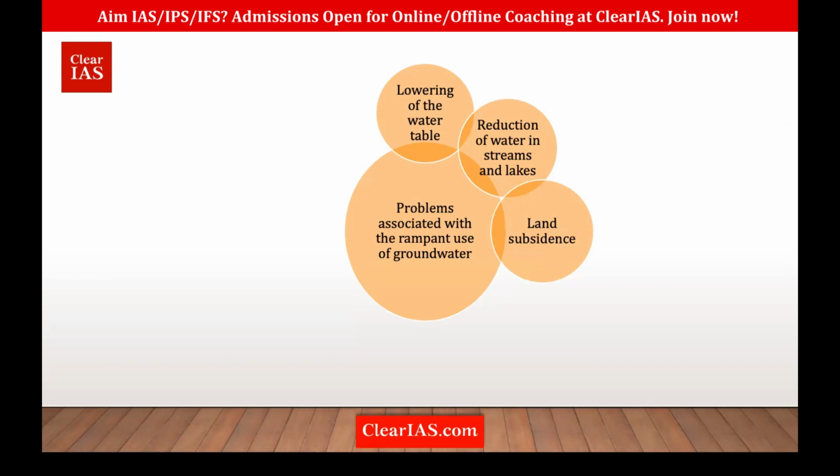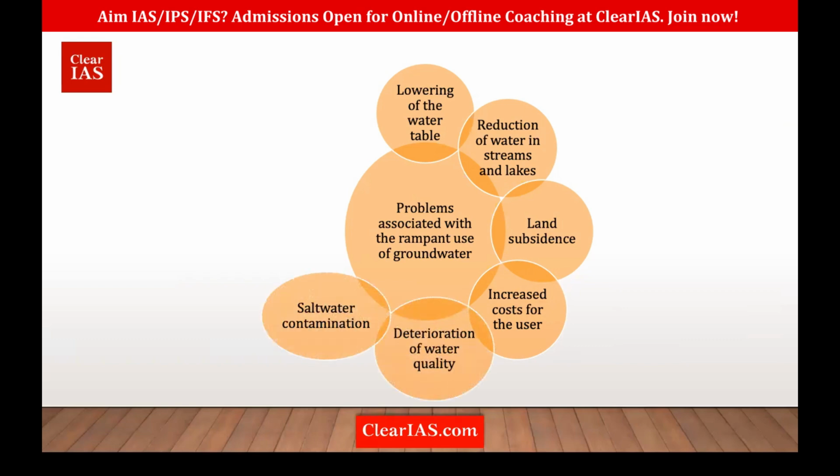Subsidence of land. Apart from that, the cost of water would also increase, mainly because water would not be available. That means the cost of water would be higher, and there will also be a higher amount of extraction. For example, if there is a tube well or well, we'll have to dig more to get water. So that means higher cost, right? And the quality of the water also deteriorates. There'll be salt water contamination.